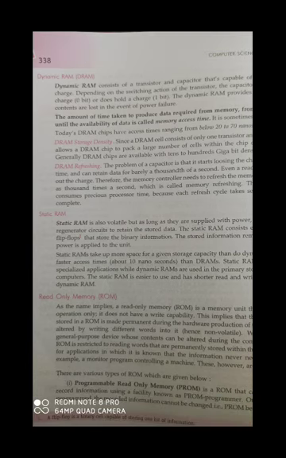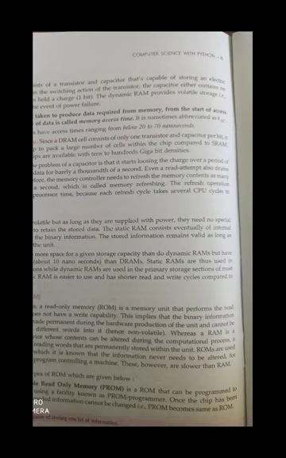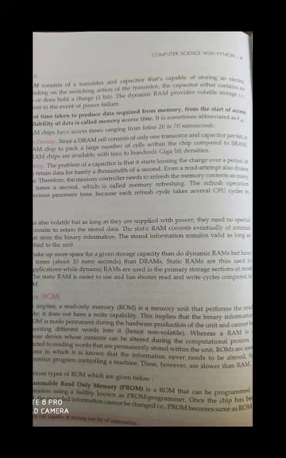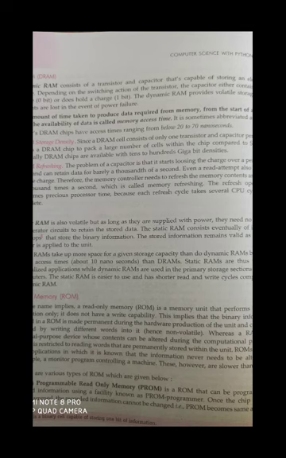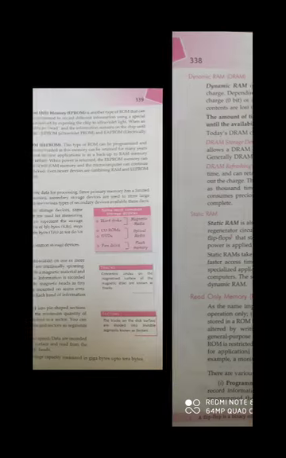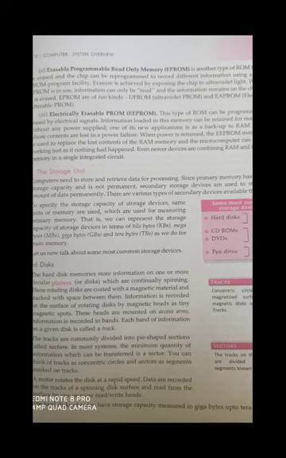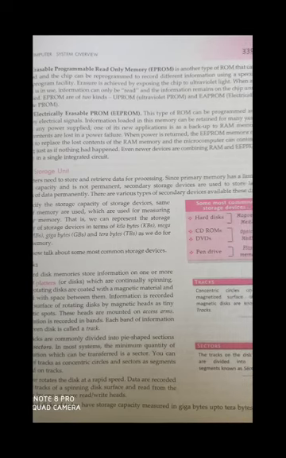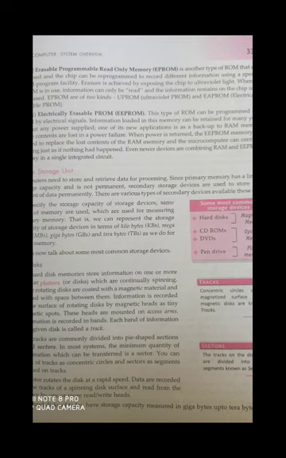Now the types of ROM. First is programmable read-only memory. The programmable read-only memory is a memory where the manufacturer writes its data permanently over it, and you are not able to change the data once it is written. Another type is erasable programmable read-only memory, EPROM. It means you can erase the data and change the data of the ROM also.